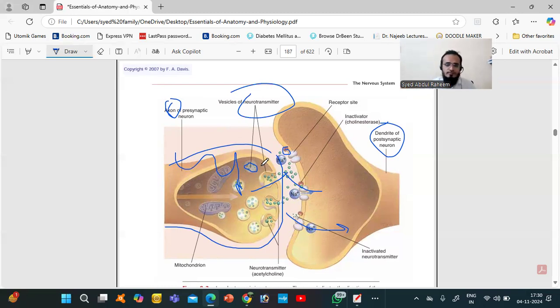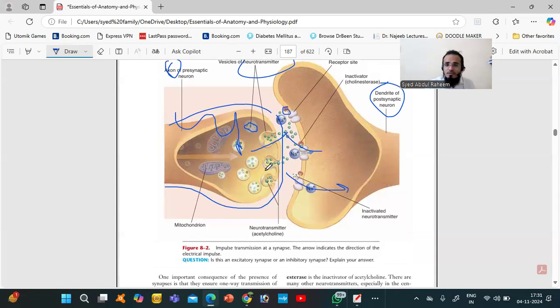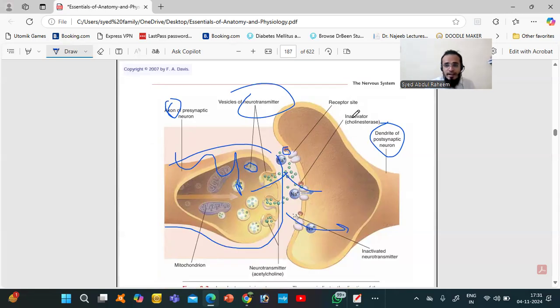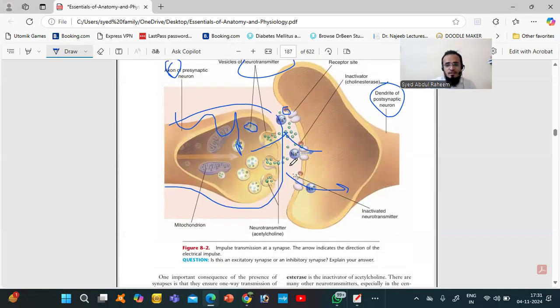It's simple. Okay. So after the transmission, what will happen? There is an inactivator. It will break down the neurotransmitter acetylcholine. This inactivator is called cholinesterase. Cholinesterase will damage that acetylcholine. Now what will happen? The doors will close and sodium will not enter.